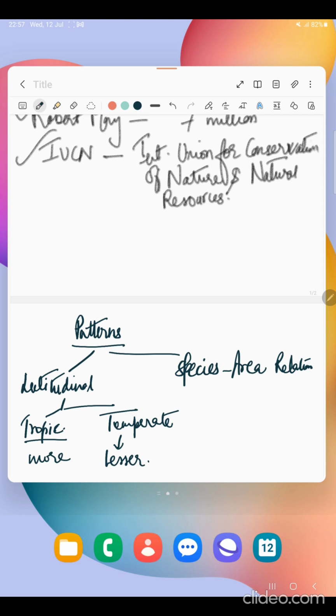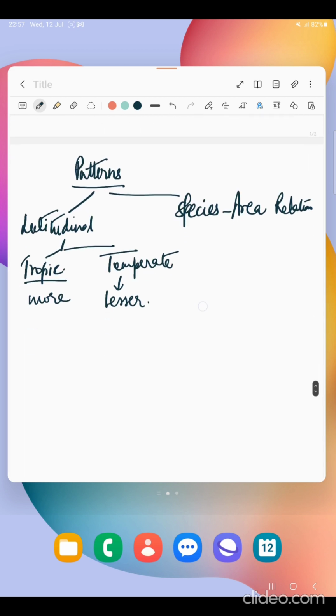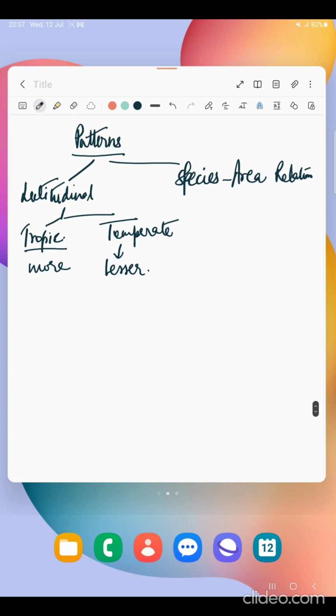So why does the tropics harbor more biodiversity than other regions? There are some points that I would like you to note down. The first is speciation. This is a reason why the tropics have more biodiversity.